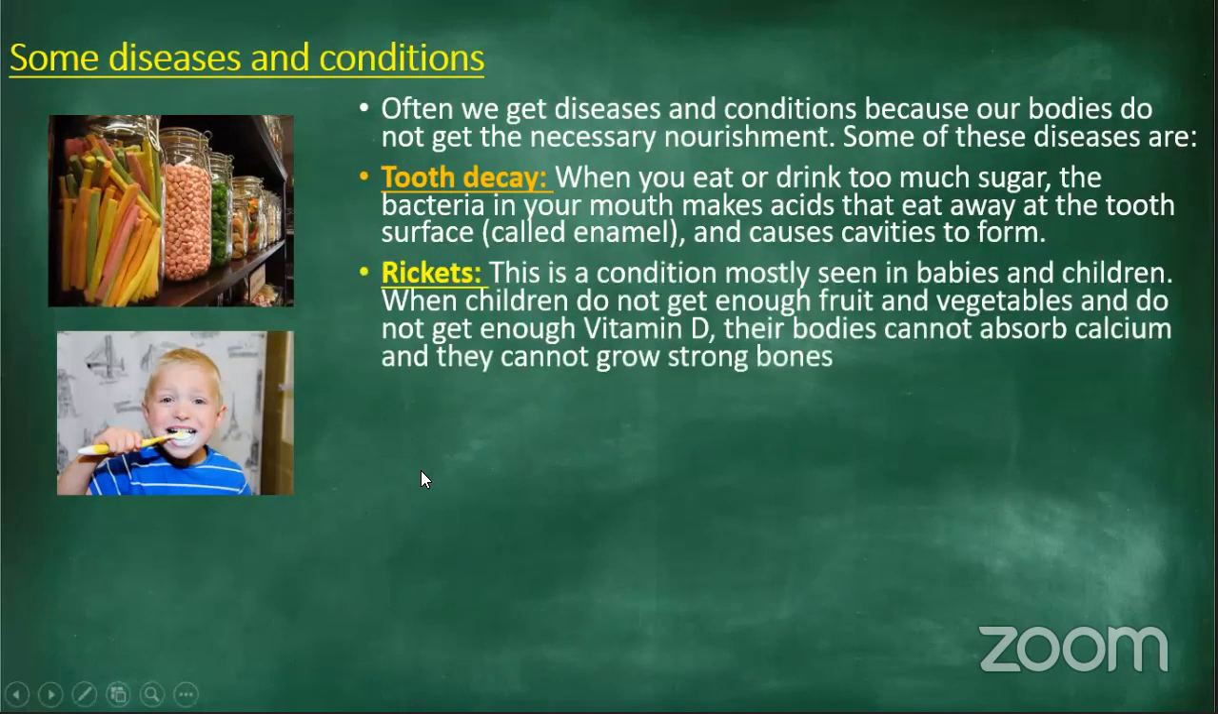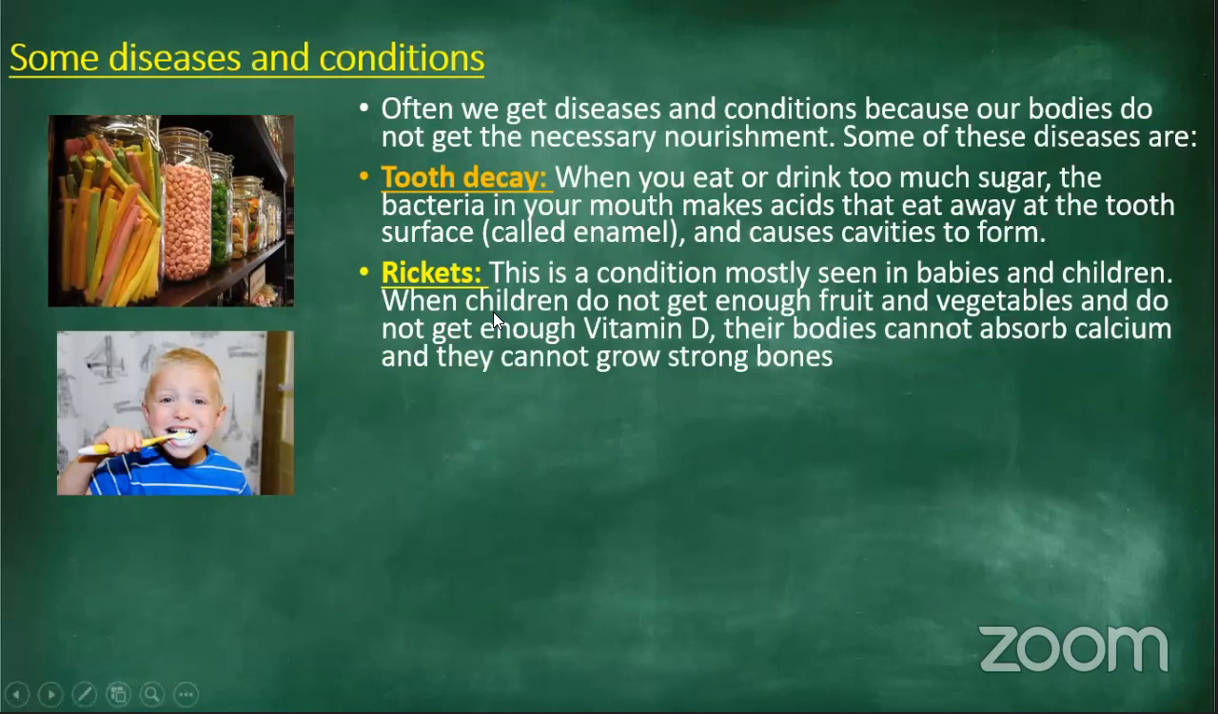Then also rickets. This is a condition that is very common in babies and children. When children do not get enough fruit and vegetables and do not get enough vitamin D, their bodies cannot absorb calcium and they cannot grow strong bones. So it is very common with babies and young children, about 6, 7, 8 years old, when their bodies cannot absorb calcium. And who can tell me, where do we get calcium from? From eating what will we get calcium?